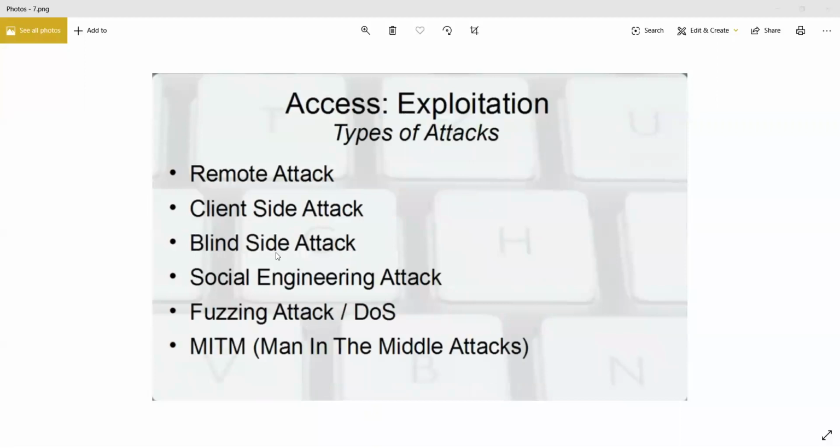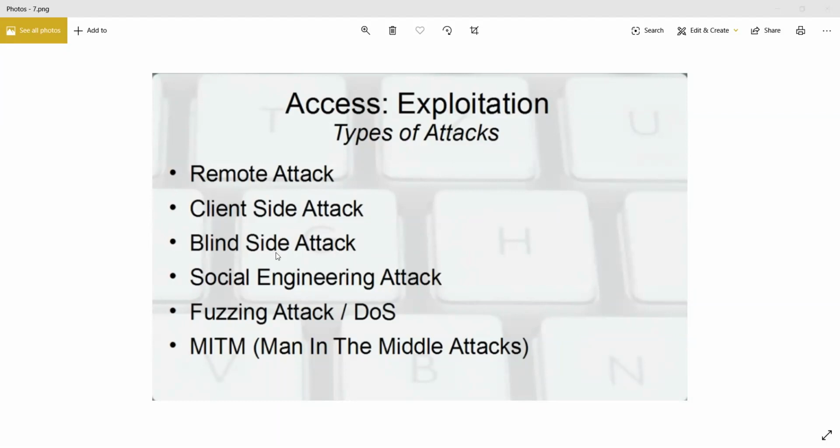Now, after you're done with scanning, at the end of the second phase, you already know a lot of information about your target. For example, you know what ports are open, what services are running, and what kind of vulnerabilities exist there, and now you can proceed with your exploitation. You can go on and try to attack the system.